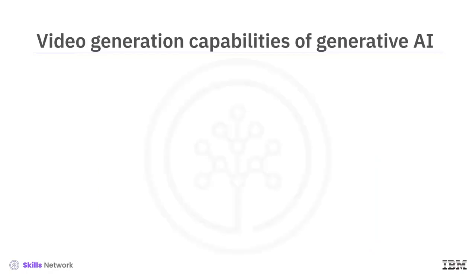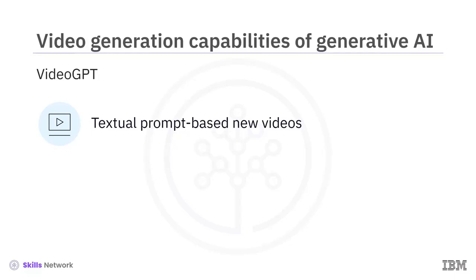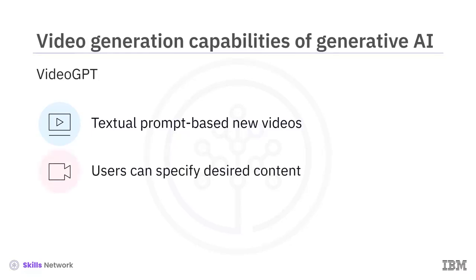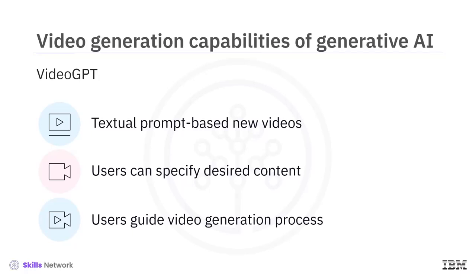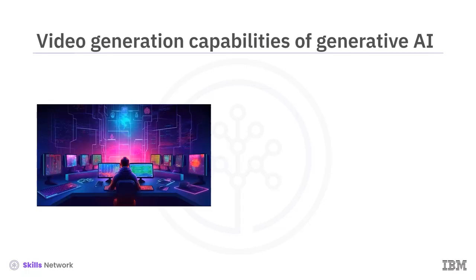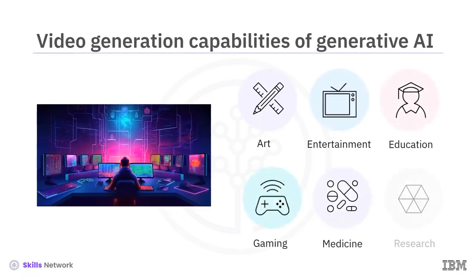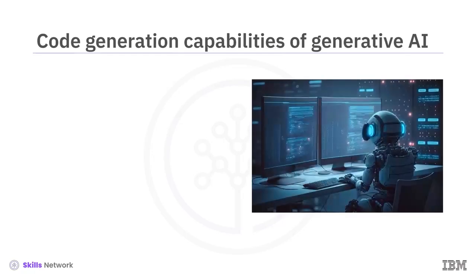For instance, a popular AI model, VideoGPT, follows textual prompts users provide to generate new videos. Users can specify the desired content and guide the video generation process, including completion, editing, synthesis, prediction, and style transfer. These generated videos can be used in domains such as art, entertainment, education, gaming, medicine, and research. Now, let's talk about generative AI's code generation capabilities.